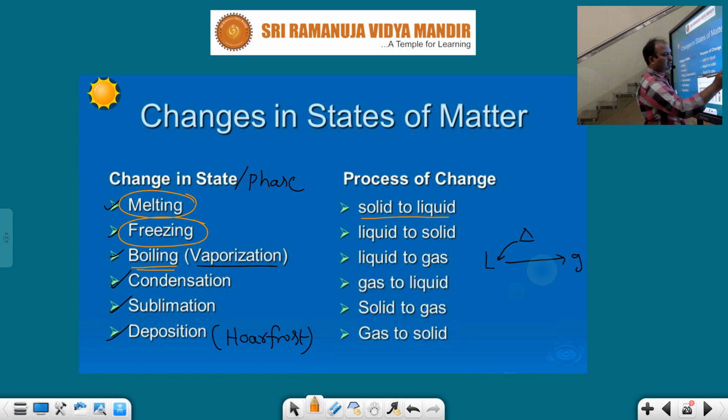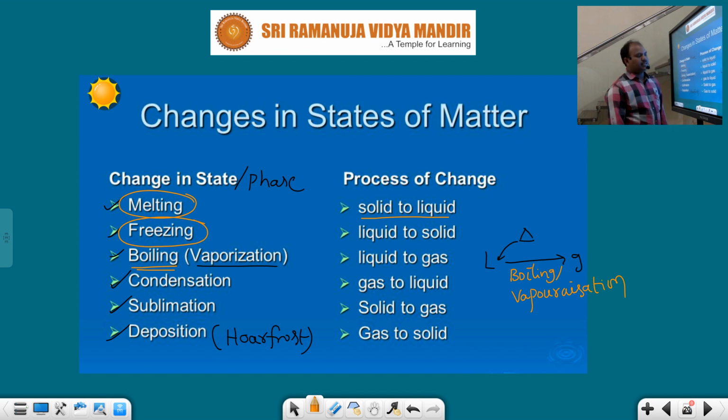This phenomenon is called boiling or vaporization. What is boiling or vaporization, students? The liquid state can be converted into gaseous state by absorbing heat. That phenomenon is called boiling or vaporization. The constant temperature is called boiling point or vaporization point.